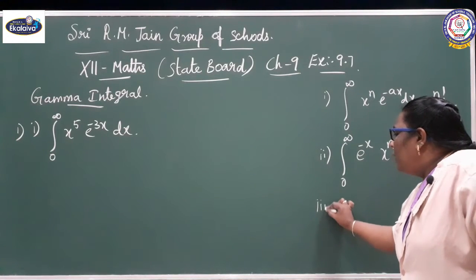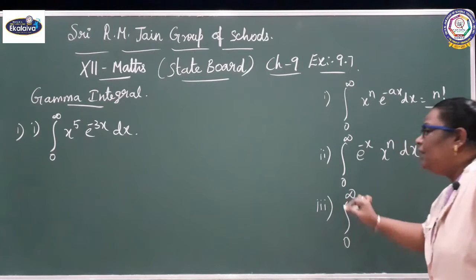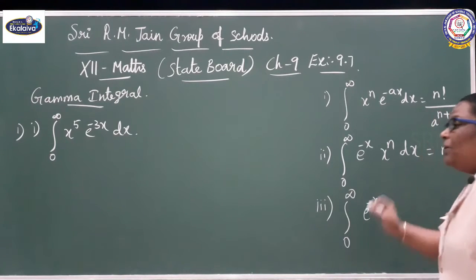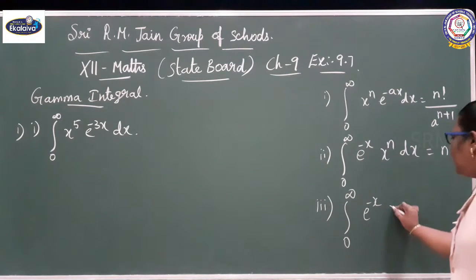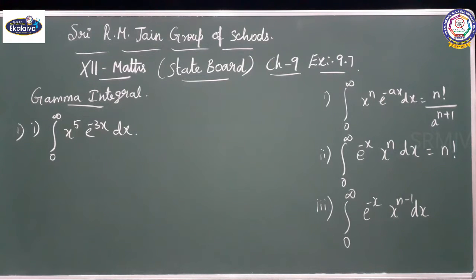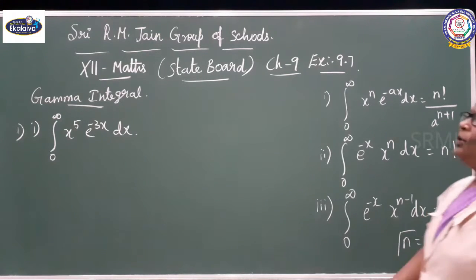See the third one, integral 0 to infinity e power minus x into x power n minus 1 dx equal to n minus 1 factorial. It is nothing but what? Gamma n equal to n minus 1 factorial.